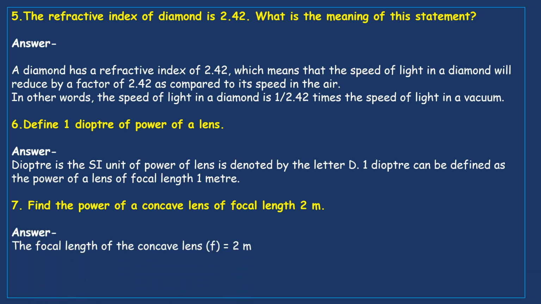Now we'll see. The focal length of the concave lens, f, is equal to 2 meters. It is given already.